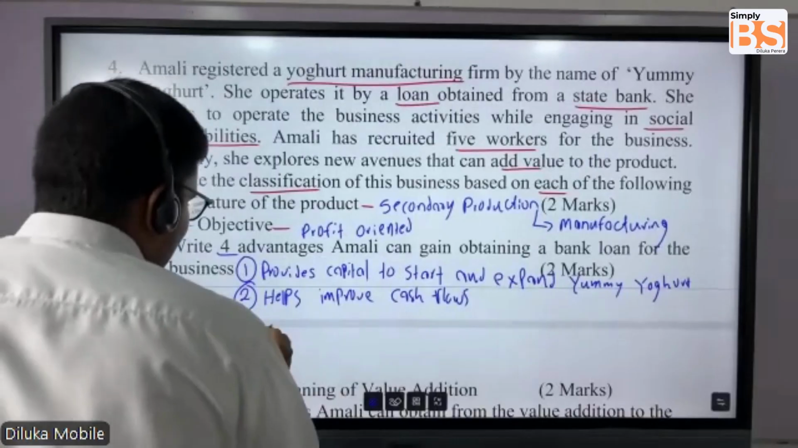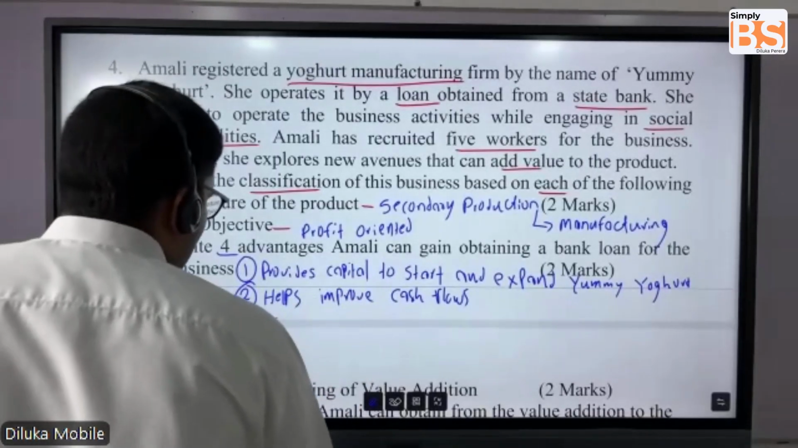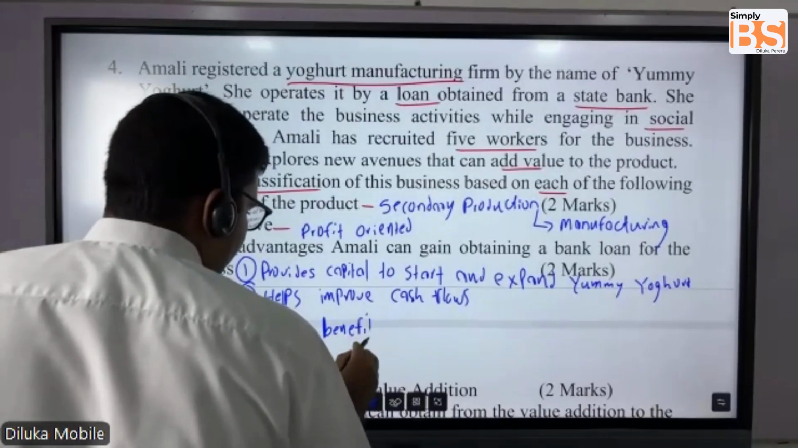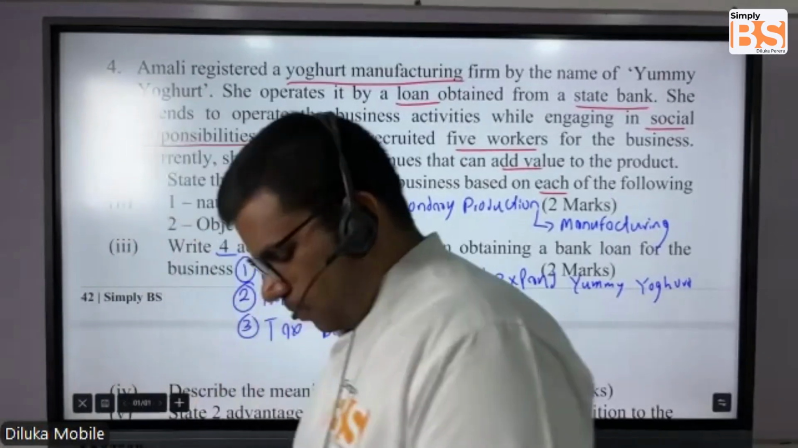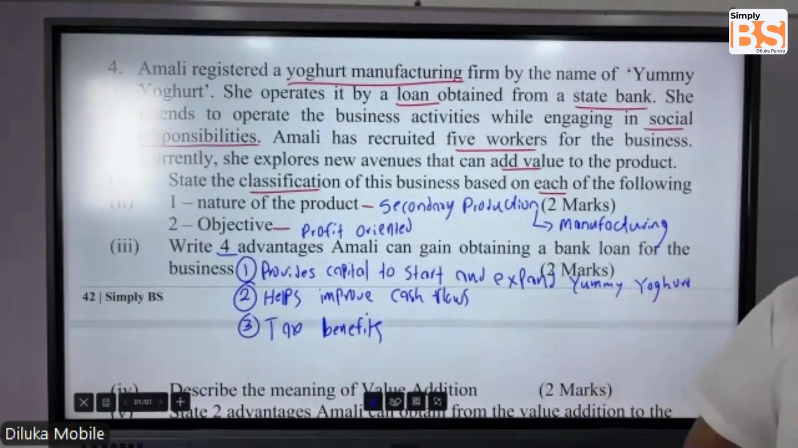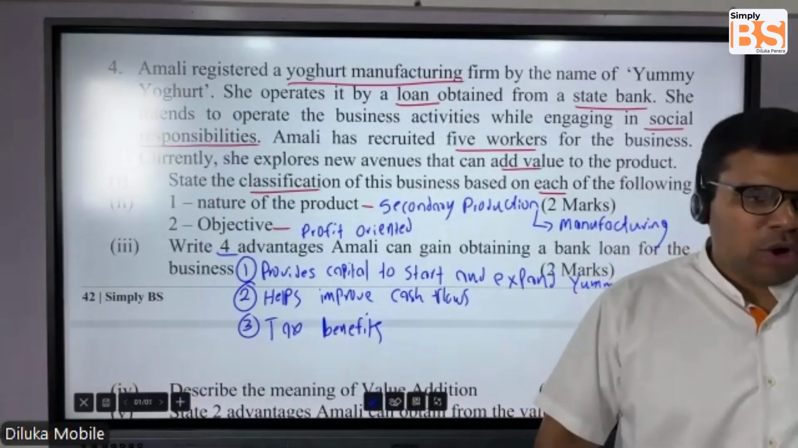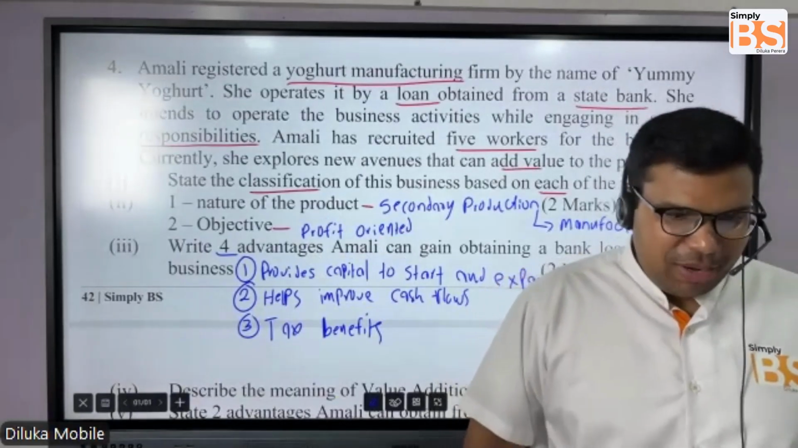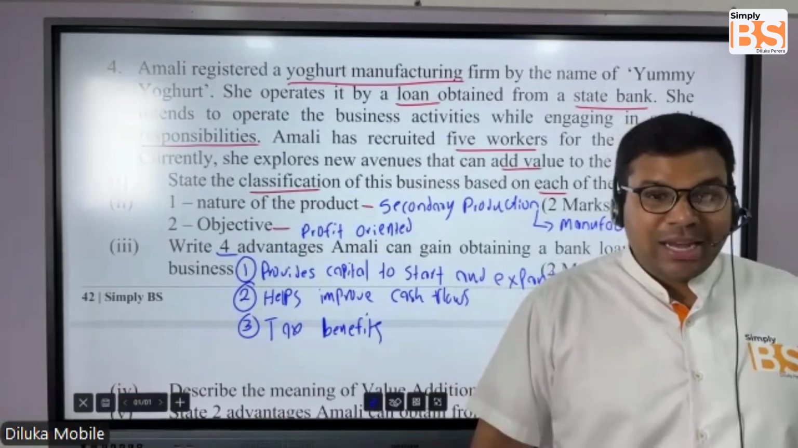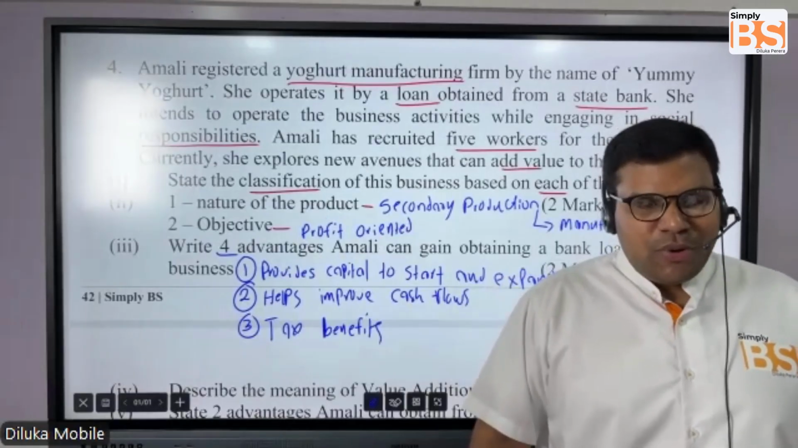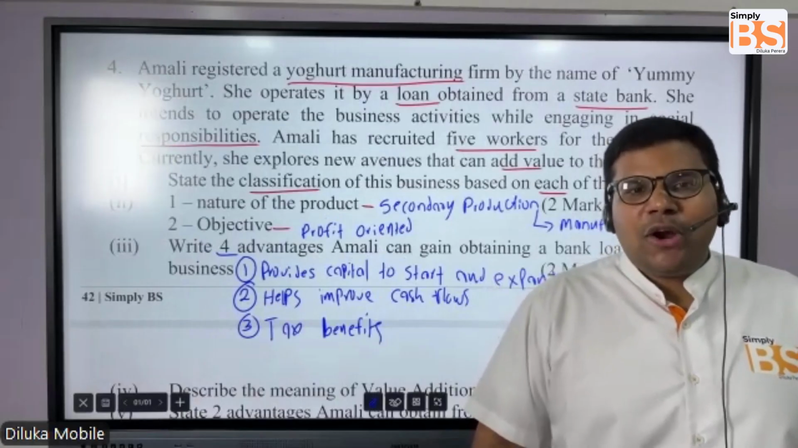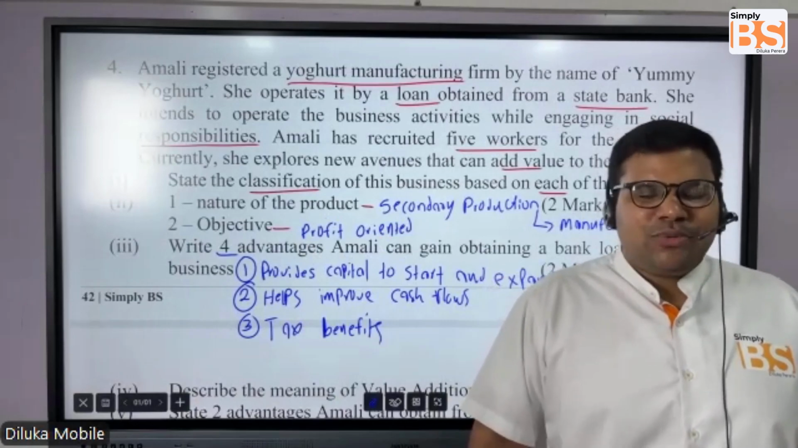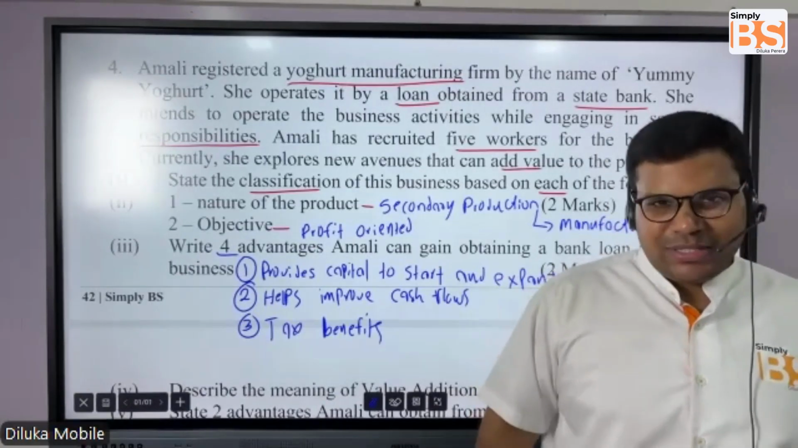Next one you can write, this is something related to accounting. You can obtain tax benefits. Now when you obtain a loan, students, every month you have to pay off your interest. So when you are making your interest payments, where do you go and park it? In your income statement, under finance expenses. You put your interest expenses there.